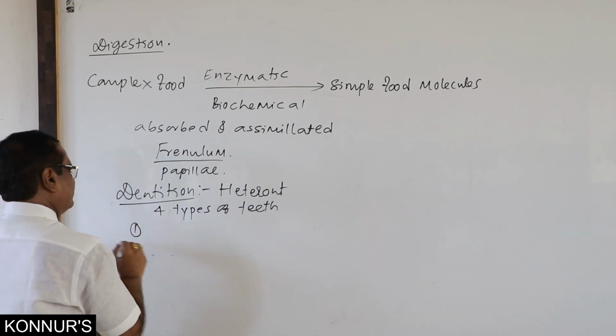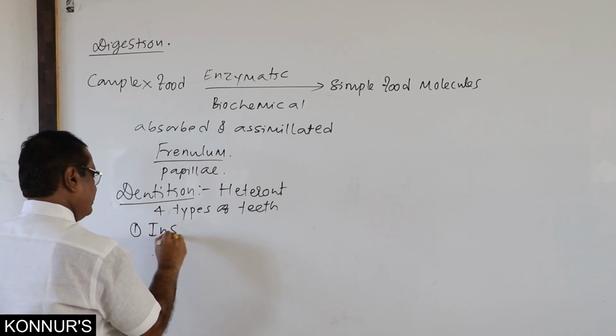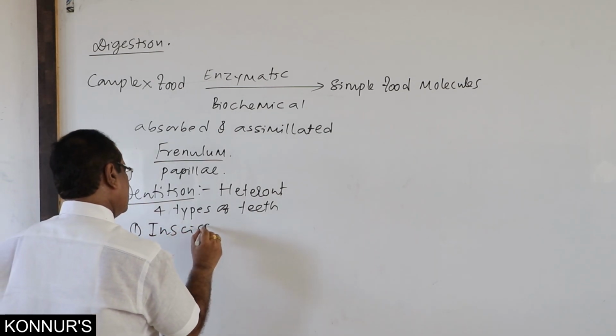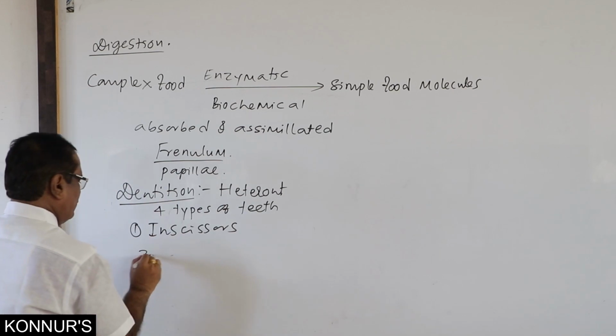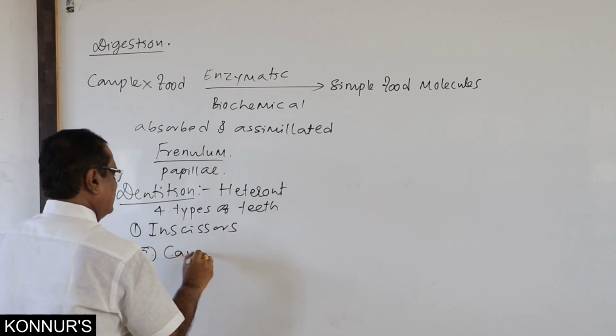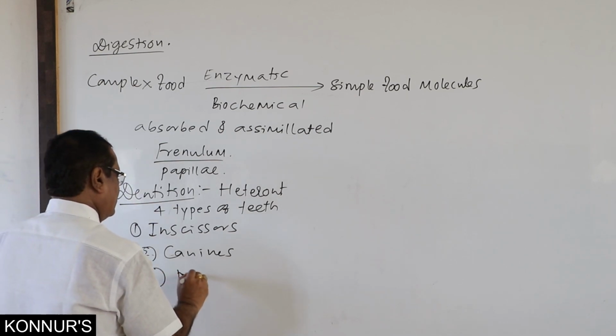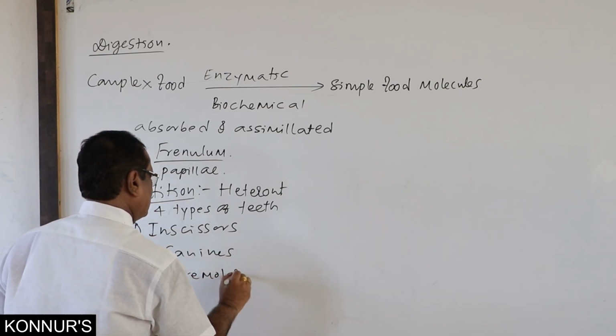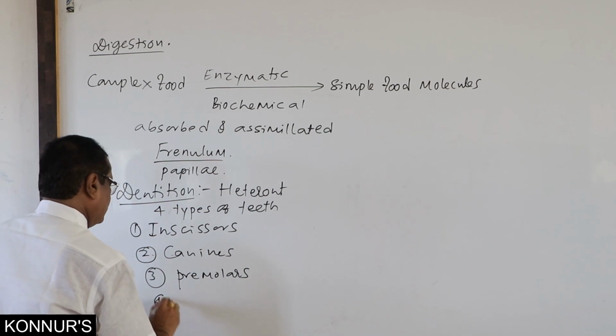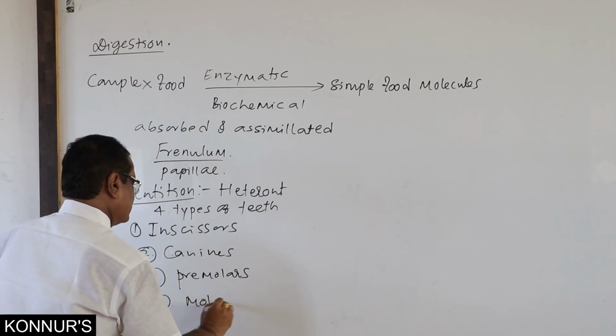First one, incisors. Second one, canines. Third, premolars. Fourth, molars.